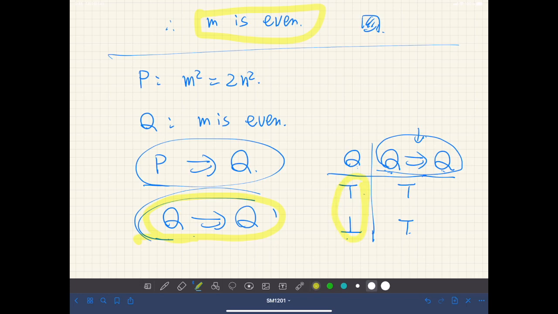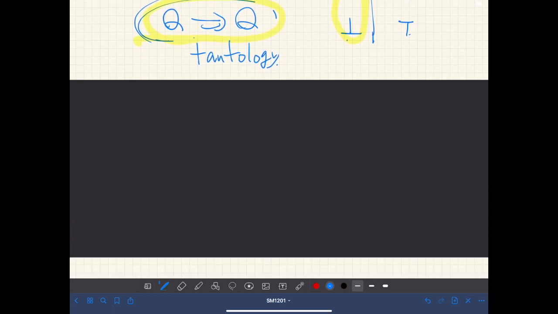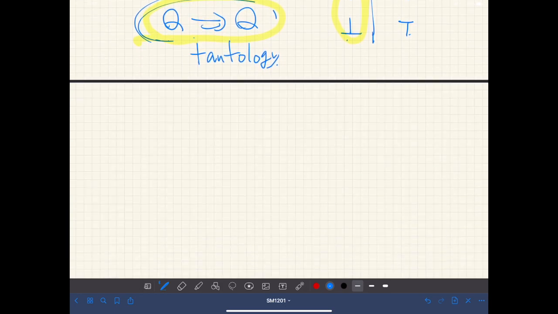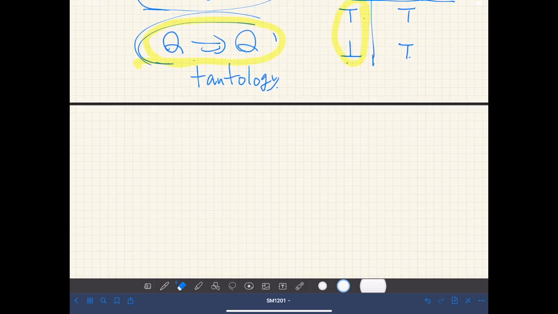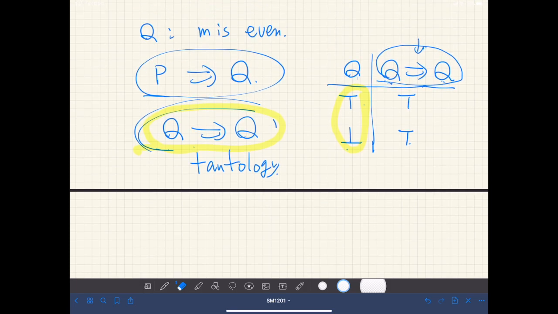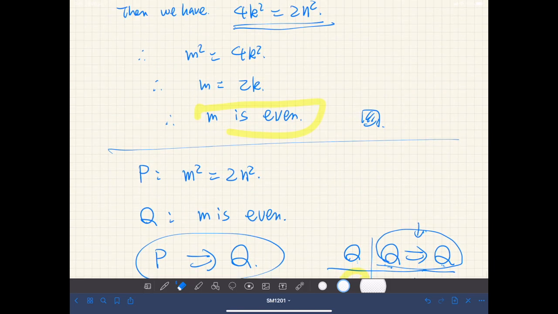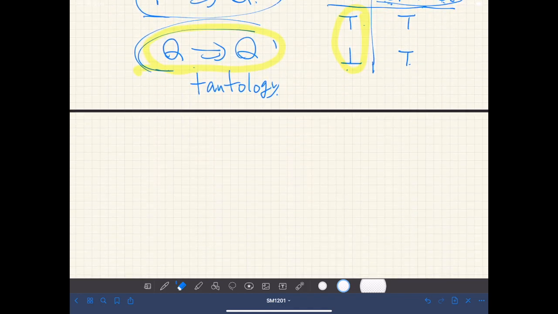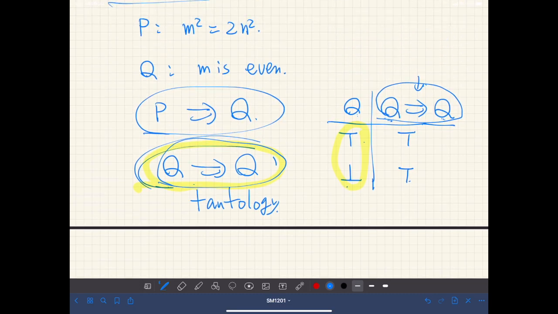Such a logical statement is called a tautology. And this has no new information whatsoever, and it's quite useless. Why is it useless? Because we wanted to prove that m is even. But this statement, this tautology, is true even if Q is false, right?